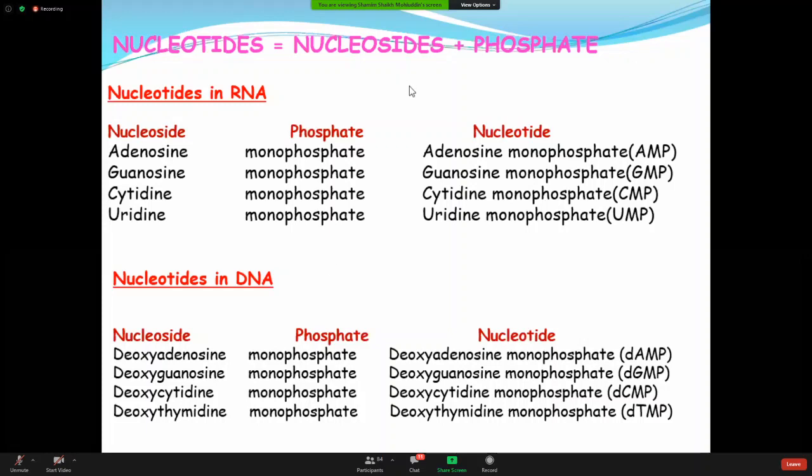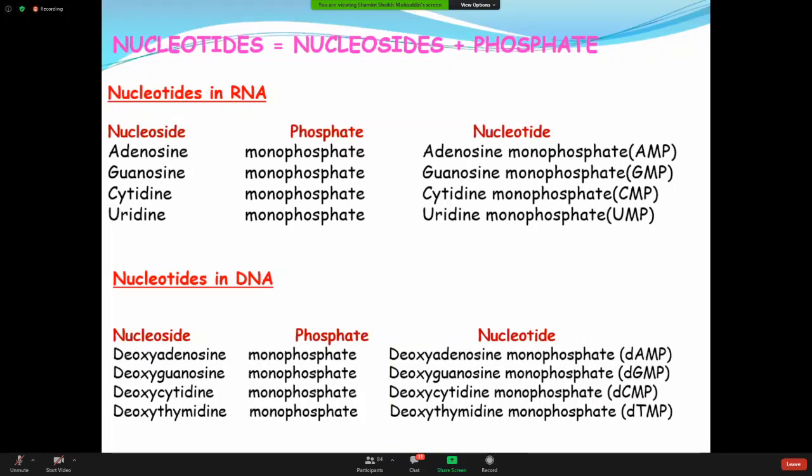Like AMP, after AMP another AMP is coming, then GMP, then CMP, then again AMP, again UMP, again CMP, GMP, again AMP, in this way. But it will be made by these 4 varieties of nucleotide. It will make an aggregation, make polymers, and ultimately you are getting a molecule of RNA.